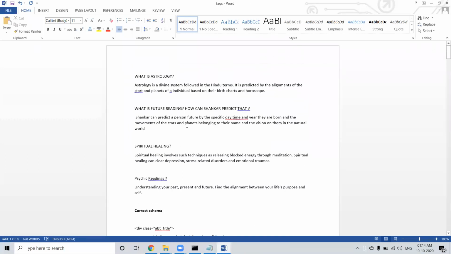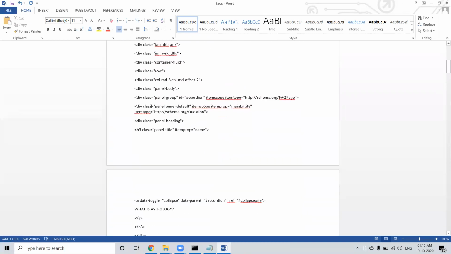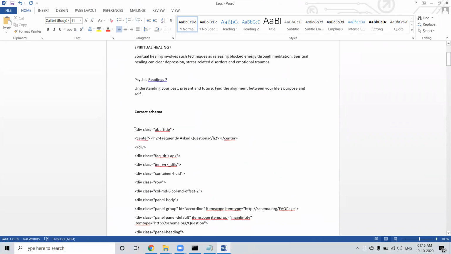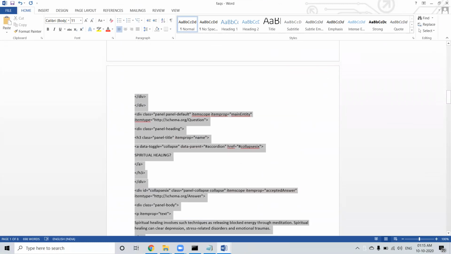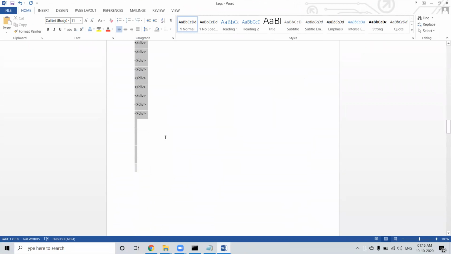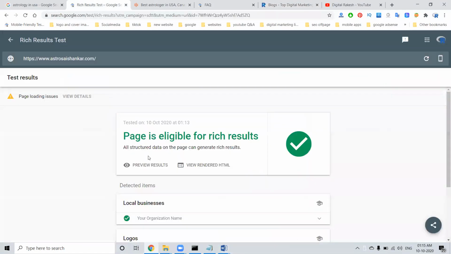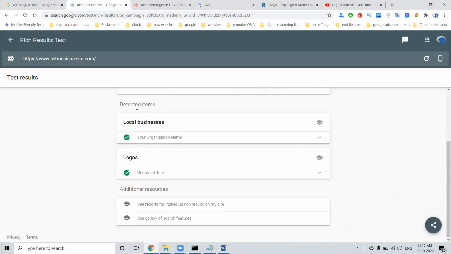Now, this is the FAQ box. Based on the question and answers, this will be question answer, question answer, question answer. This will be given by the client. Based on the client, we can add it through the FAQs option. Based on that, I'm adding every FAQ option. First of all, in this code, we have to check whether it is correct or wrong. This code, compulsorily, we have to check before uploading on the particular website, where we can check whether the page is eligible for rich snippets.